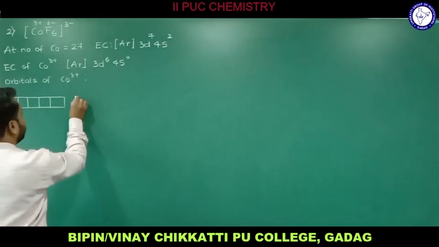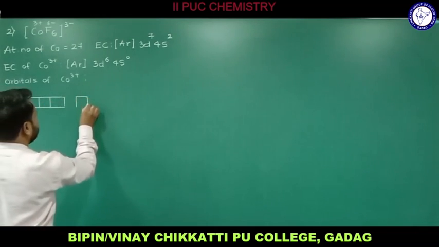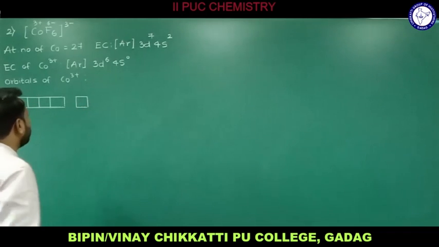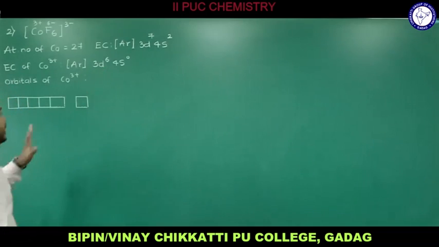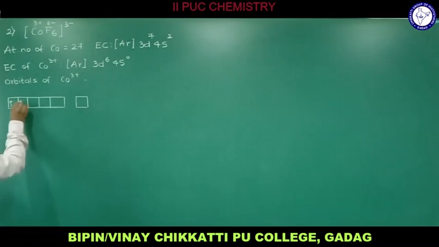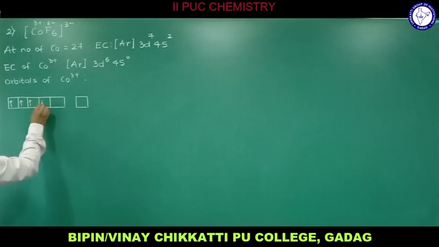Next we have an S, so for S we need to consider only 1. Now I fill the electrons according to the rules. In the d atomic orbitals we have 6 electrons. Therefore 1, 2, 3, 4, 5. Now the pairing of electrons starts, so this will be the 6.